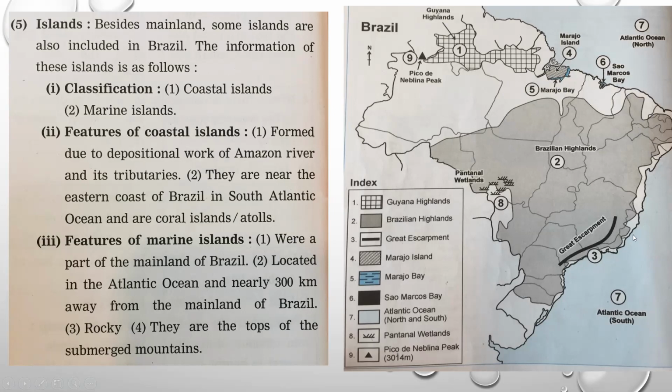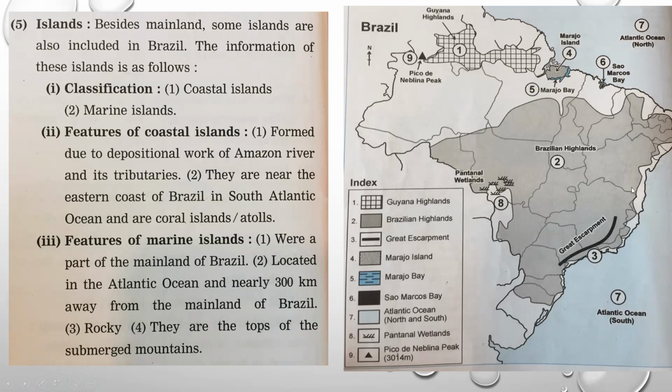Next is the marine islands. Now these marine islands, as the name suggests, marine means water. So they are inside this water. Which water? Atlantic Ocean. Some marine islands you will see in the North Atlantic Ocean, and some marine islands you will see in the South Atlantic Ocean. So these islands, marine islands, were in the olden days, few years back, a part of the mainland of Brazil. Okay. These are located around 300 kilometers away from the mainland of Brazil.